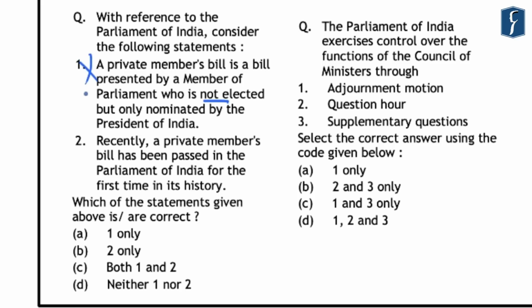This is because a private member's bill can also be presented by an elected private member of the parliament. Further, the second statement is that recently a private member's bill has been passed in the Parliament of India for the first time in its history, and this is also an incorrect statement because more than 14 bills presented by private members have been passed by the Parliament, and hence the correct answer here was D, that is neither 1 nor 2.